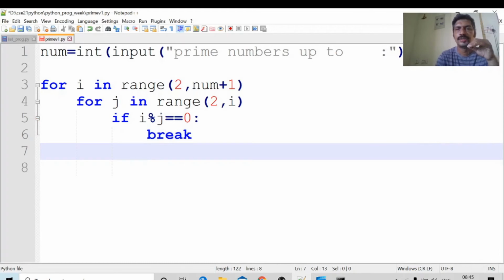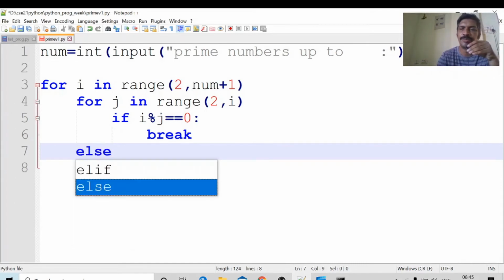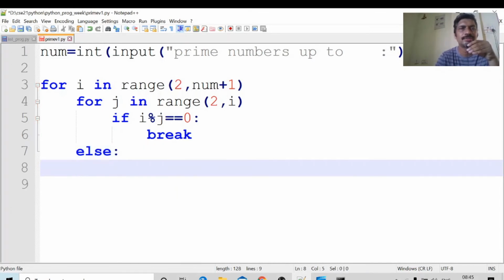Okay, now I will write the else block here. Else: if the loop is executed all the times, the indentation is important. If the loop is executed all the times, we come out of the loop without executing the break statement. Then what will happen? i is a prime number.